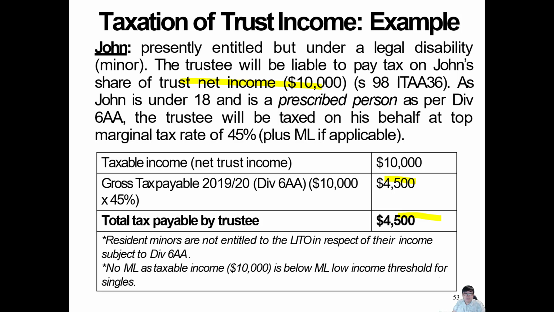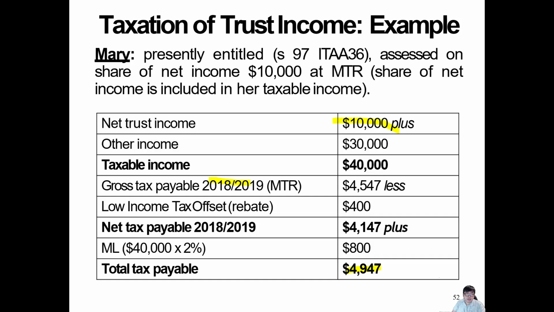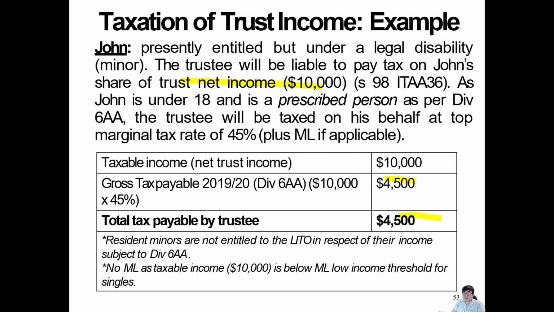Why? Because the kid is still under 18. Look at how much tax. Imagine Mary here, how much tax she has to pay. Only about 4,000, and she makes another $30,000 though. The tax she's paying is about the same as what this kid is paying, because we penalize this one for being a minor. He should not be receiving this money. He has no idea how to spend it.